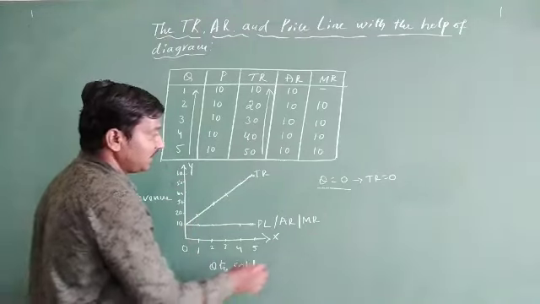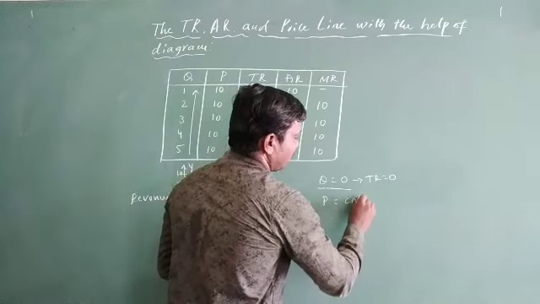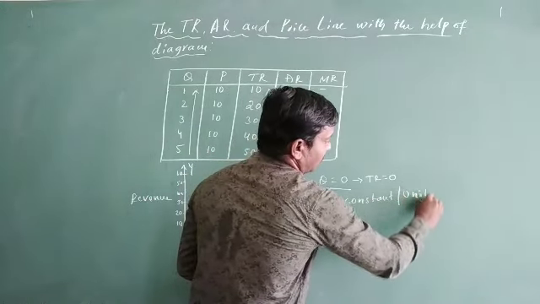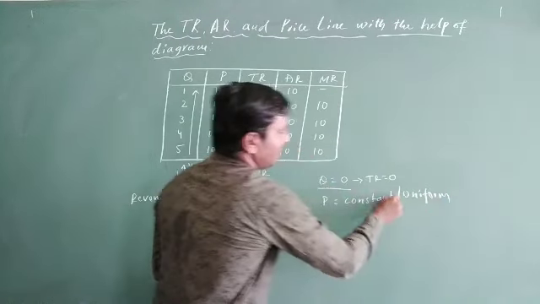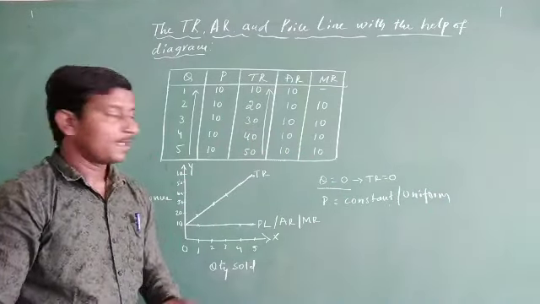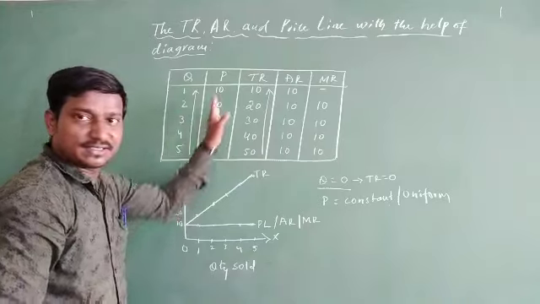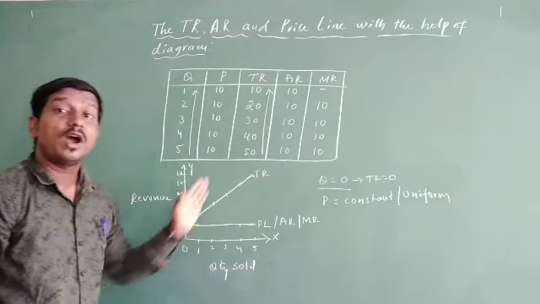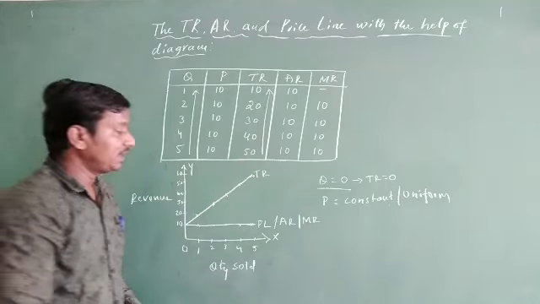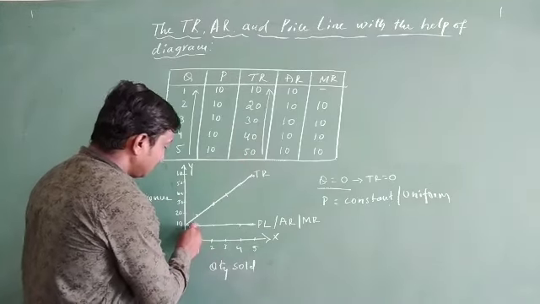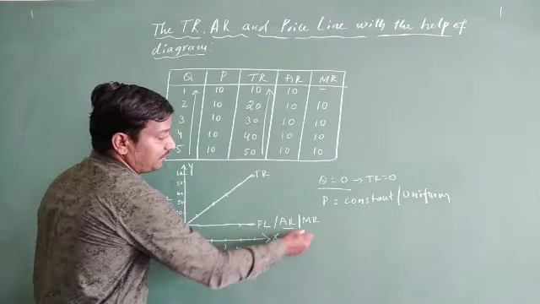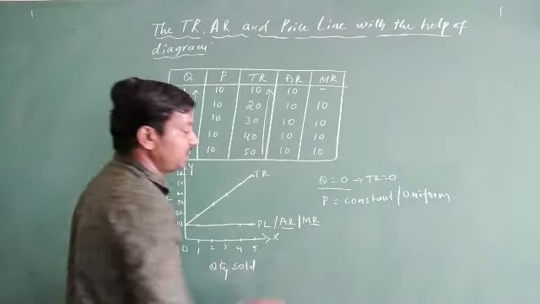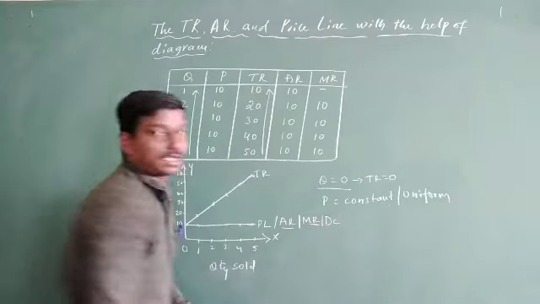Why actually does it move upward from left to right in a straight line? Due to the reason that the price is constant. As the price is constant or uniform, that makes the total revenue curve move upward in a straight line. And also you can observe that this price line, or average revenue curve, or even marginal revenue curve, can also be called the demand curve.